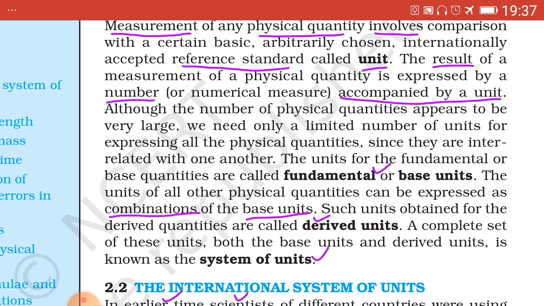I dictate to you. The physical quantities which are independent of themselves for their complete specification, that is their existence, are known as fundamental physical quantities. And there are only three fundamental physical quantities, namely length, mass and time, which we shall see just now.